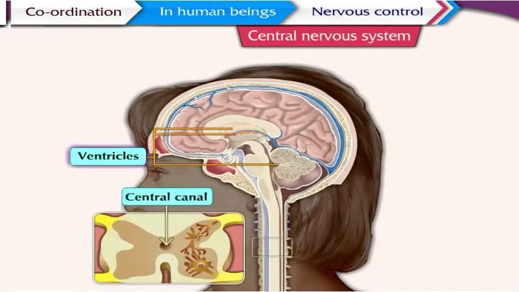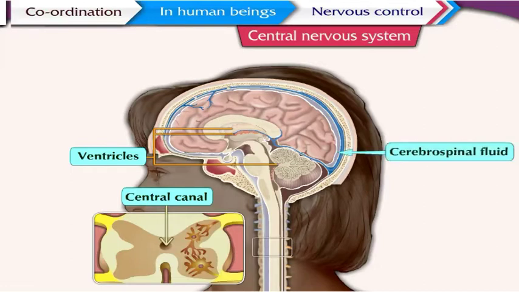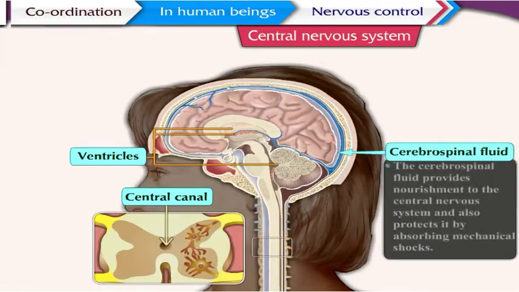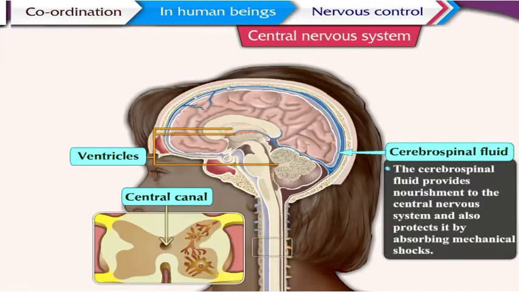The ventricles, central canal, and the space between the meninges are filled with a specific fluid. This fluid is called the cerebrospinal fluid. The cerebrospinal fluid provides nourishment to the central nervous system and also protects it by absorbing mechanical shocks.